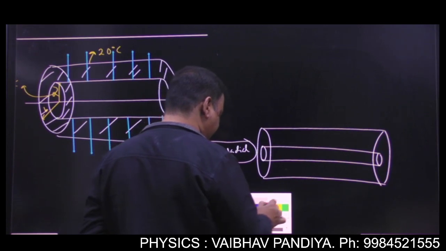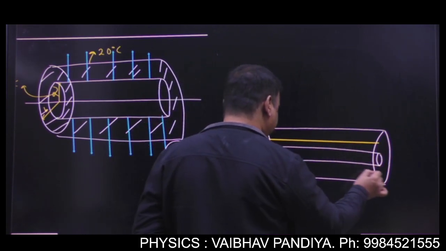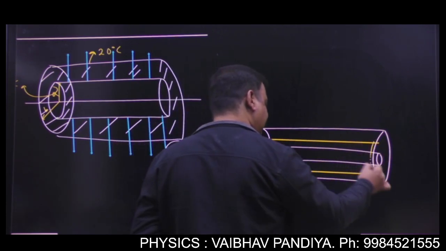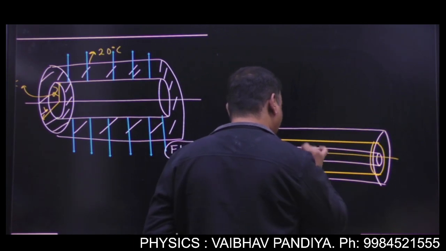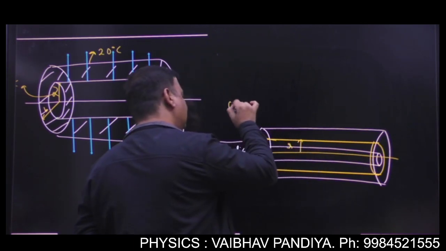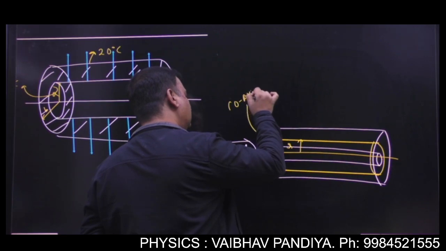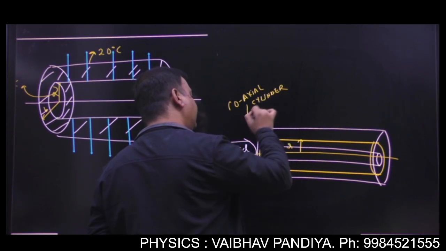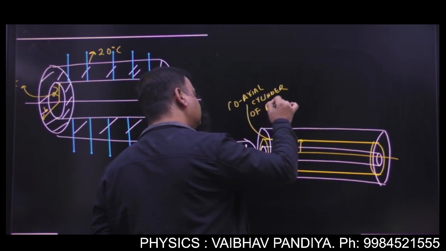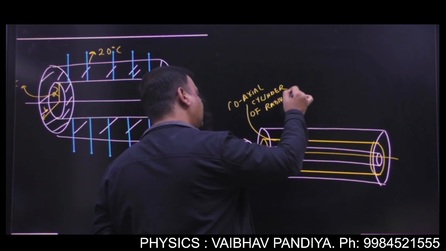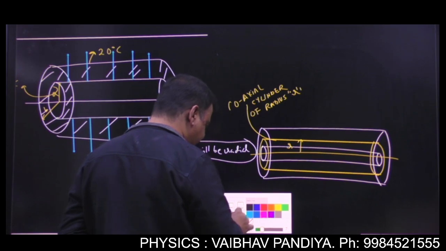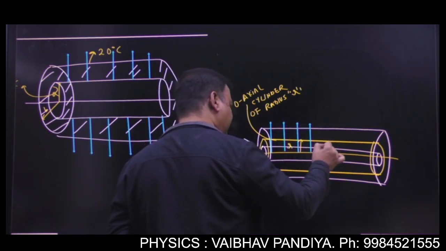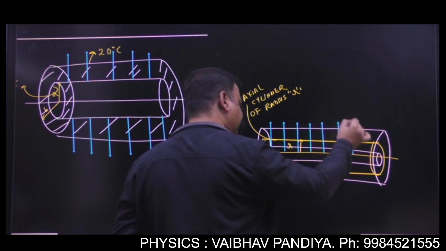So just imagine a coaxial cylinder. Coaxial means same axis. This is a coaxial cylinder of radius r. Now heat will be penetrating. Though it appears a 2D figure, basically it's a 3D figure.